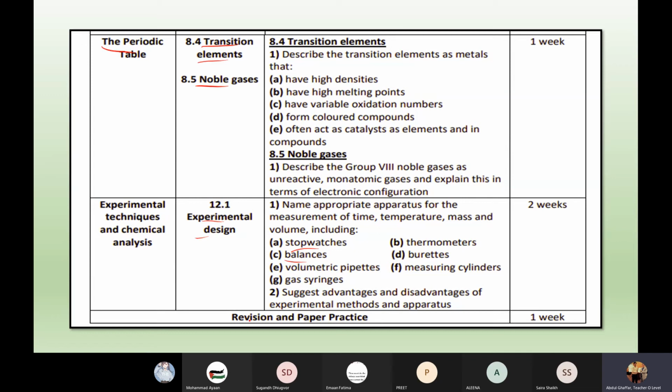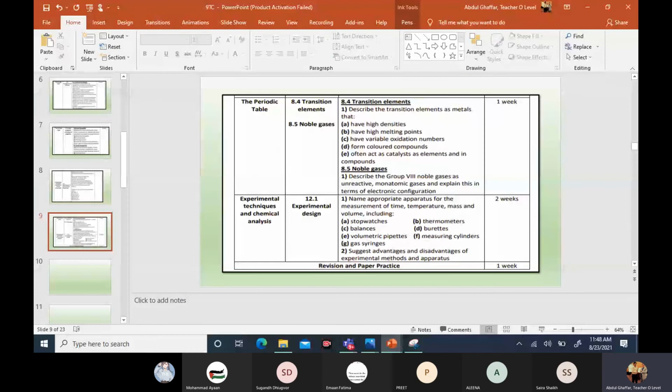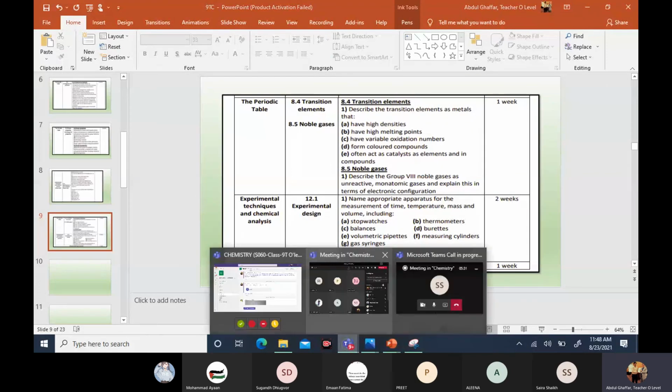Then last, revision and past paper practice. So this was the complete discussion related to the syllabus. Now we are going to check which is the new addition in it, right? Okay.